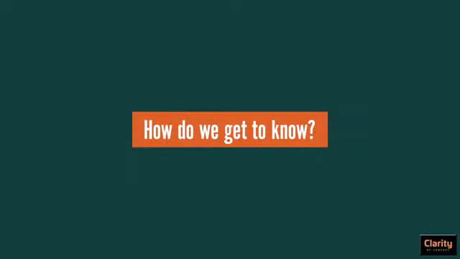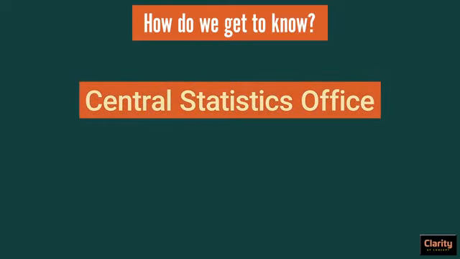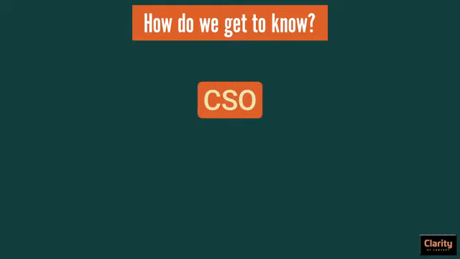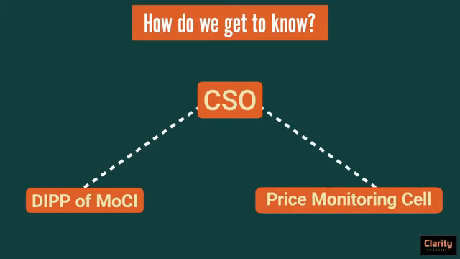But how do we get to know how much goods were produced or what is the price of each item? Central Statistics Office collects these data from different departments and state governments. For example, production related data comes from DIPP of Ministry of Commerce and Industries. Price related data comes from Price Monitoring Cell of Department of Consumer Affairs.